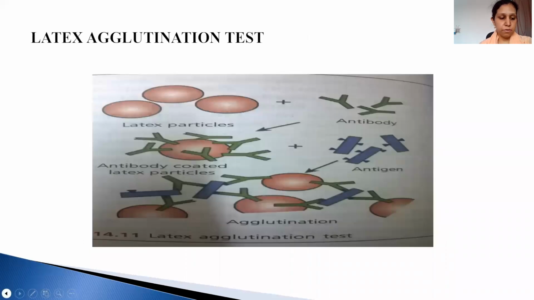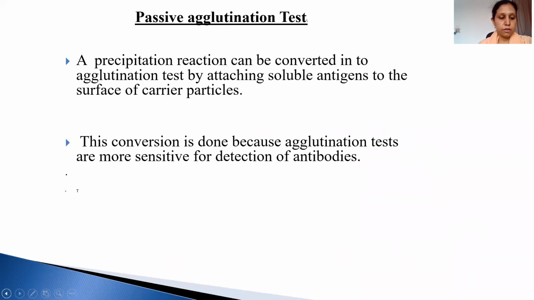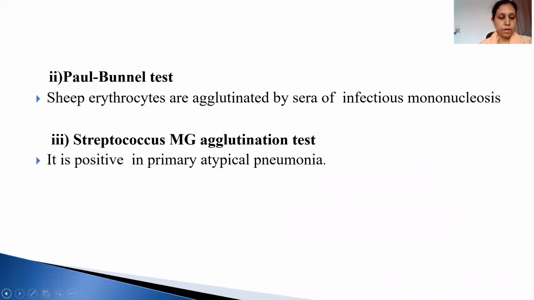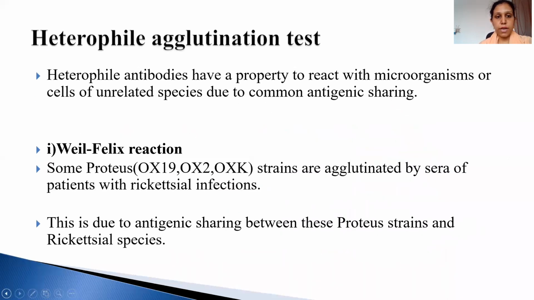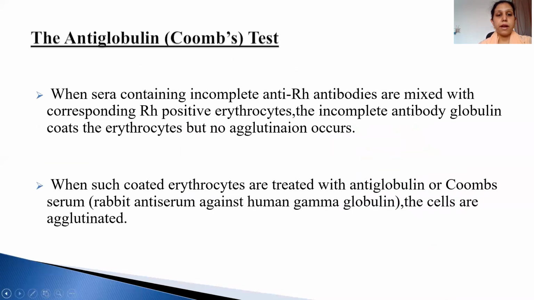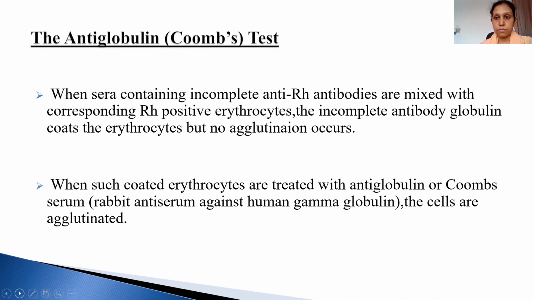Now we have learned about what antigen-antibody reactions are, then what the precipitation reaction is, and about the different types of precipitation reaction. And we also learned about the agglutination test definition, and the slide and tube agglutination. Another variety of agglutination test is the antiglobulin test, that is the Coombs test.